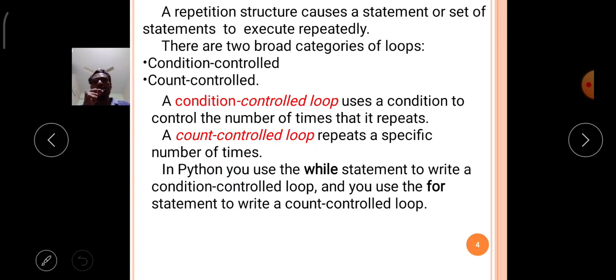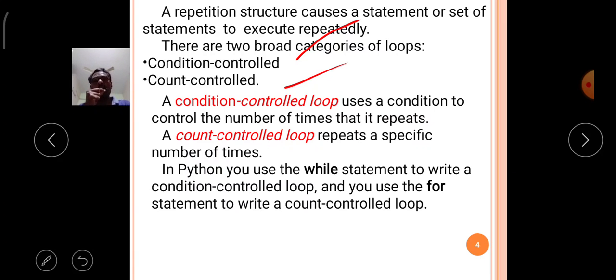Number two, count controlled looping structures. Observe carefully here.